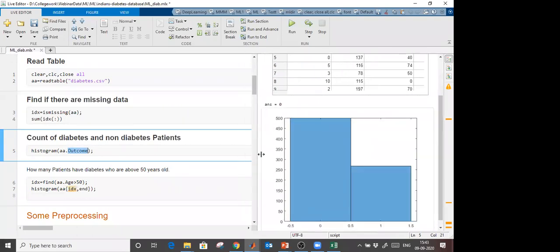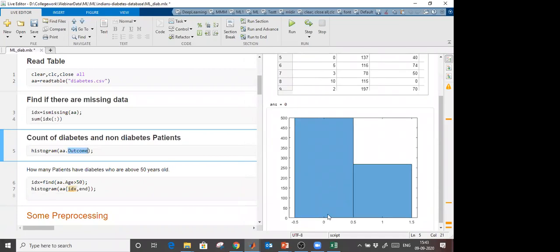So you see that from this graph, non-diabetic are more than diabetic. You see. So before using machine and deep learning, we need to equalize this data. If you give this data which I have right now, there will be overfitting, meaning it will create a model in such a way that it will predict only non-diabetes, because non-diabetes samples are more. So when you are going to train the model, you have to always equalize the data.